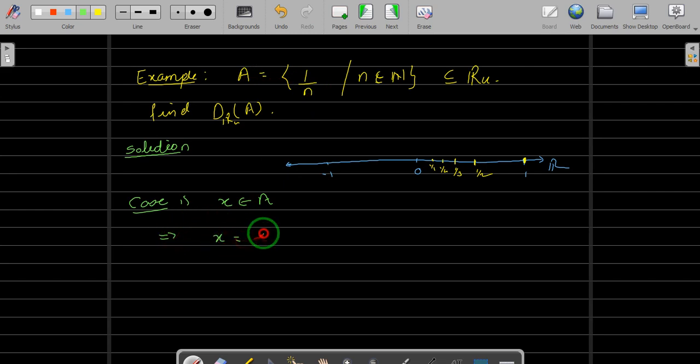x will be of the form 1/m, for some m belonging to the natural numbers. Okay, it will be of the form 1/m because we have taken a point x in that set. Okay, so how will the diagram be? It will be like, let me use the same color. You have this R. Okay, or let me do it systematically.